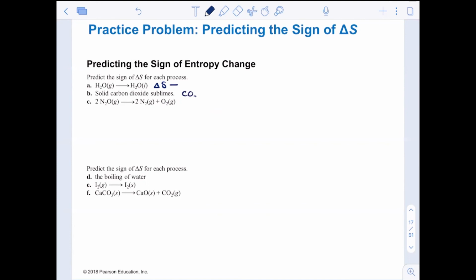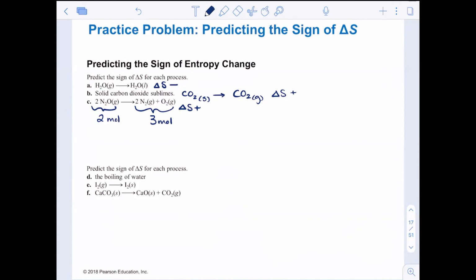Solid carbon dioxide sublimes. Sublimes means that it's going from a solid to a gas, so that would be delta S that is positive. Going to a gas is always going to become higher in entropy. 2 N2O gases to make 2 N2 gases and an oxygen. This side has 2 molecules. This side has 3 molecules. They're all gases, so their state doesn't change, but because the number of particles is increasing, entropy is increasing.